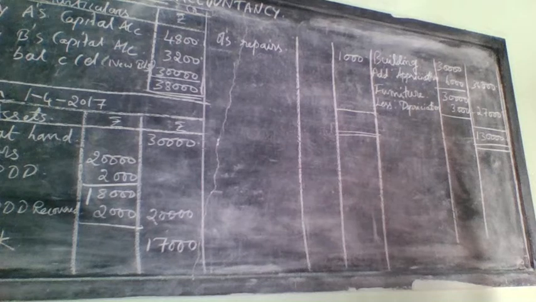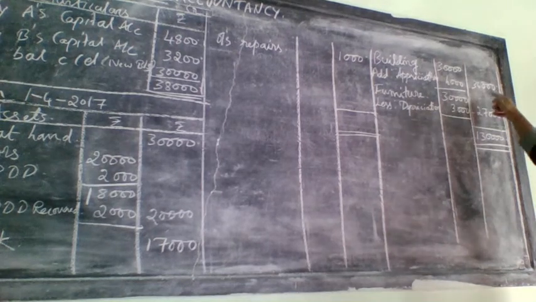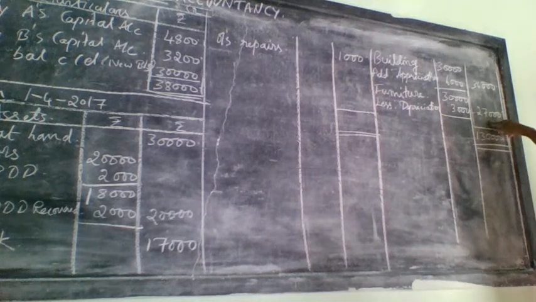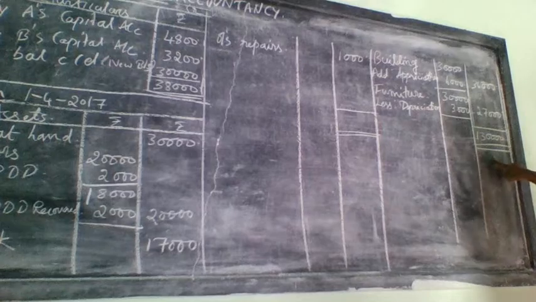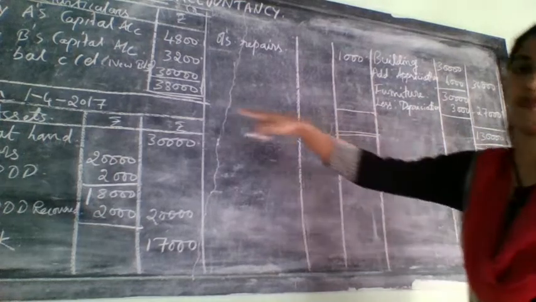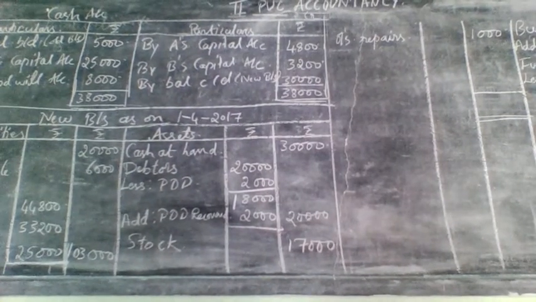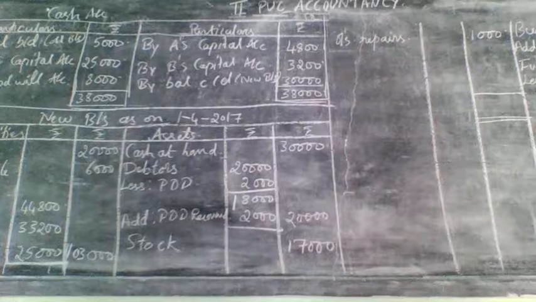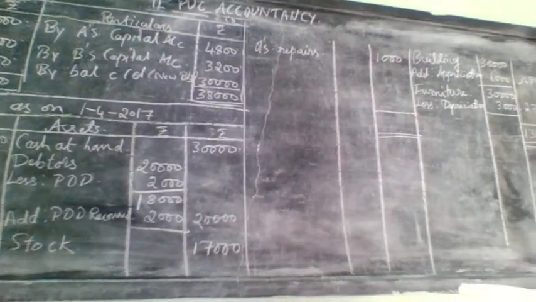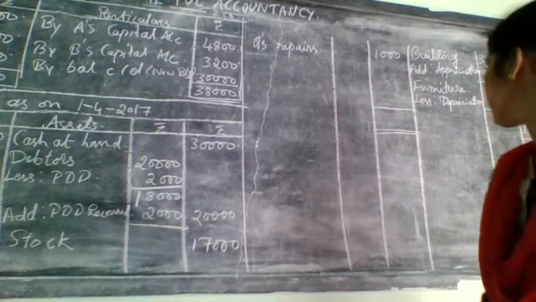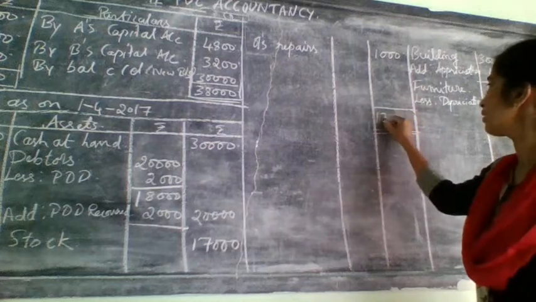Asset side total 30,000 plus 20,000 plus 17,000 plus 36,000 plus 27,000. It will come to 1,30,000. Now let us come to which side? Liability side, that is 20,000, 60,000, 20,000 plus 6,000 plus 1,03,000 and next 1,000. So this also will come how much? 1,30,000.